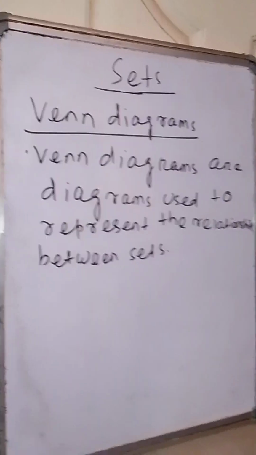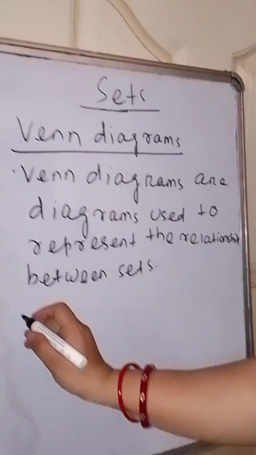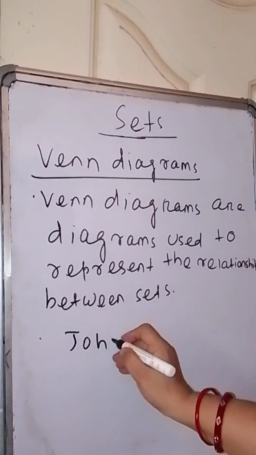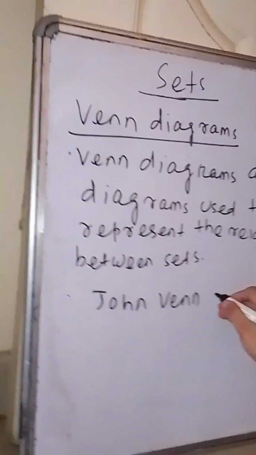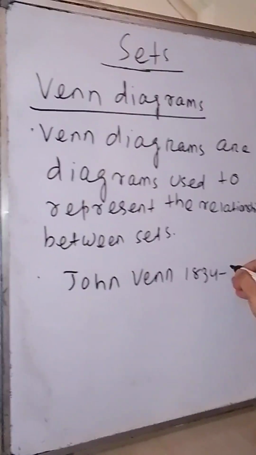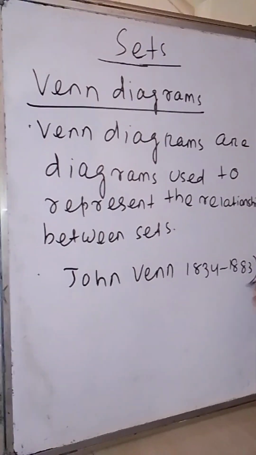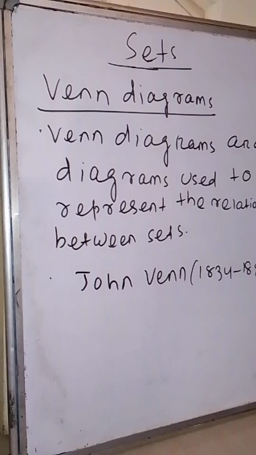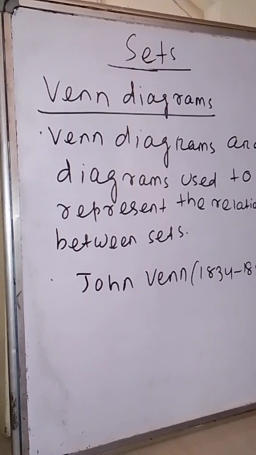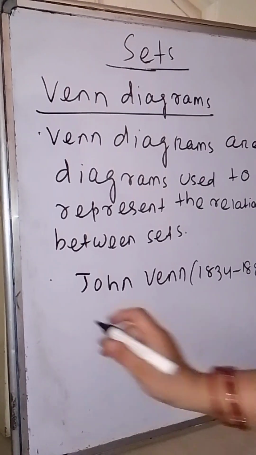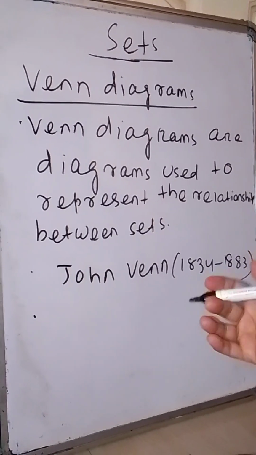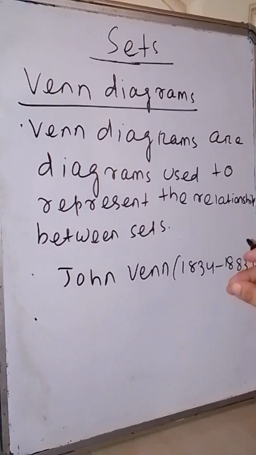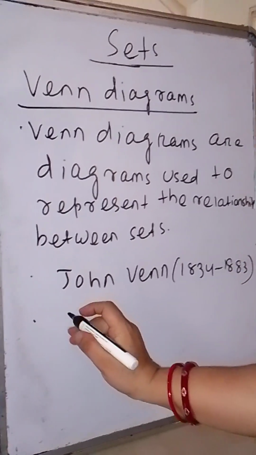Venn diagrams are named after the English logician John Venn, during the period 1834 to 1883. These diagrams consist of rectangles and closed curves, usually circles.